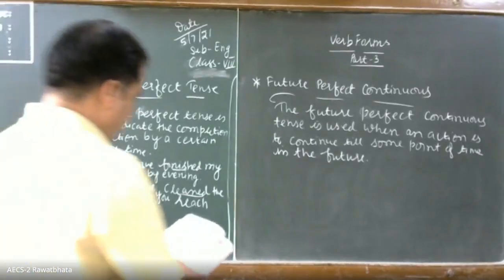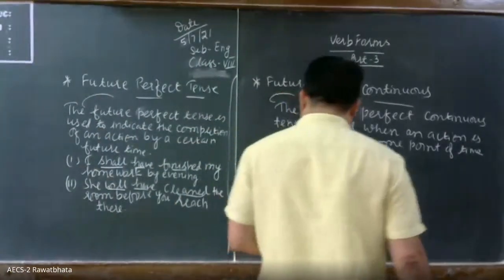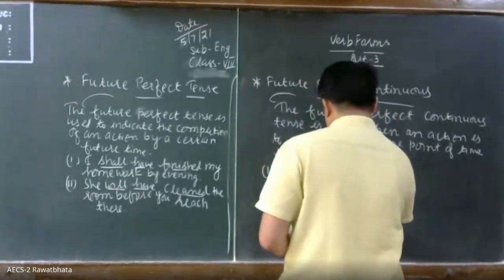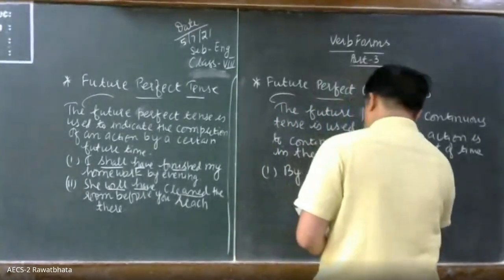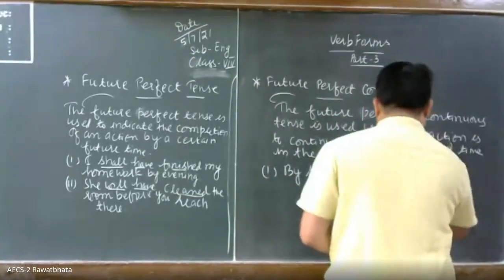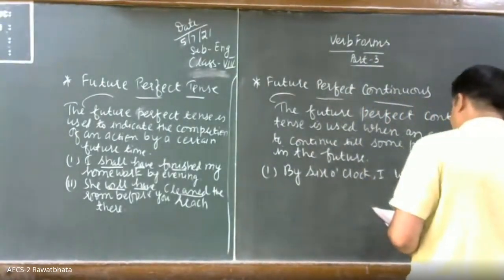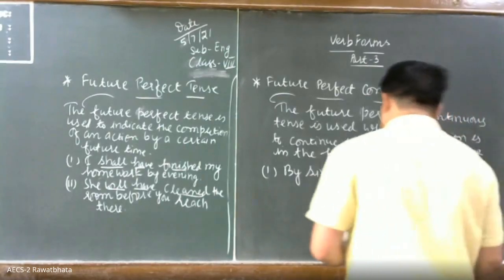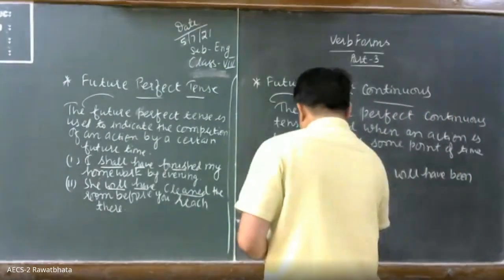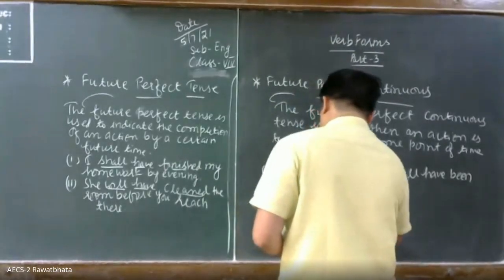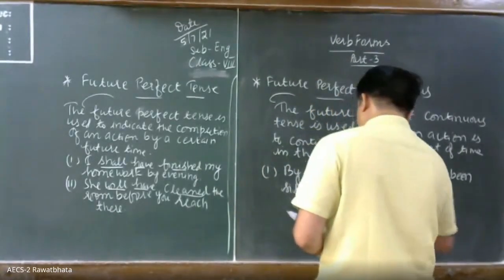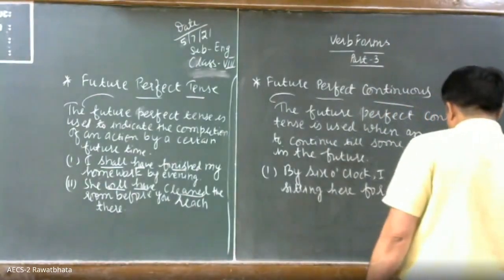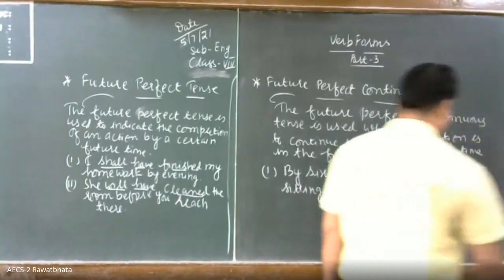Okay. For example, by 6 o'clock, I will have been sitting here for 10 hours.